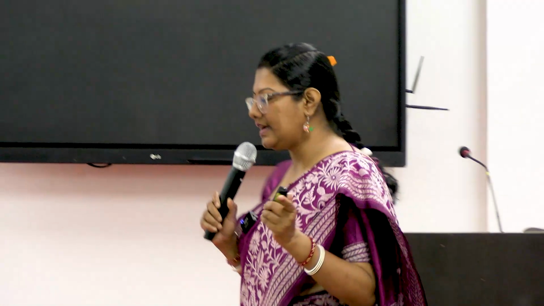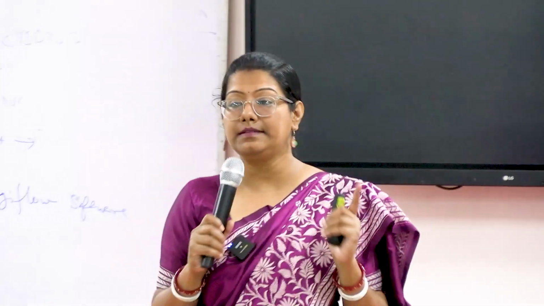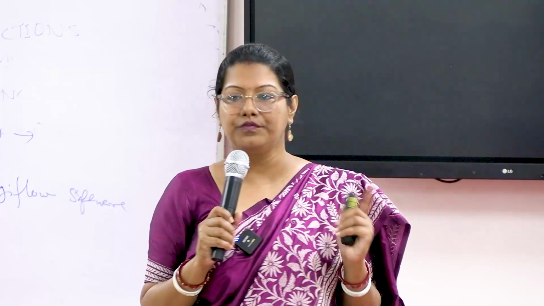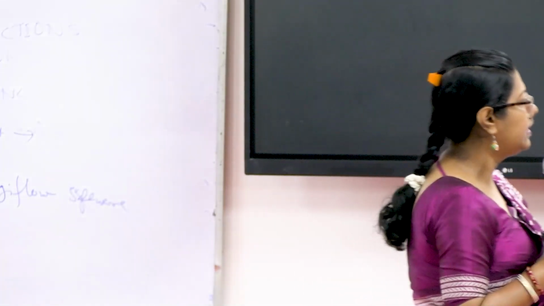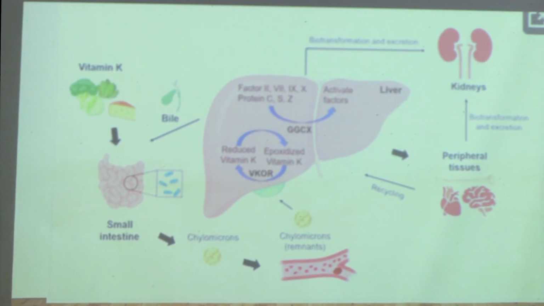So in a single line, all of you should remember vitamin K helps in gamma carboxylation of the clotting factors. Which clotting factors? Vitamin K dependent clotting factors. What are those? Here, see. The procoagulant factors: factor 2, 7, 9, 10. You need to mug up these 4 coagulation factors.